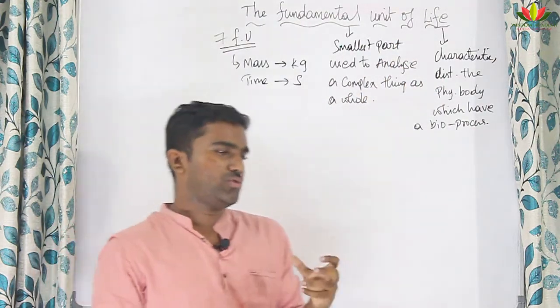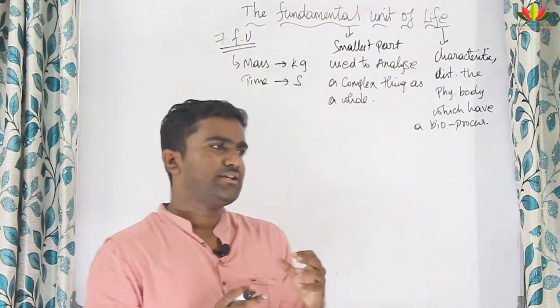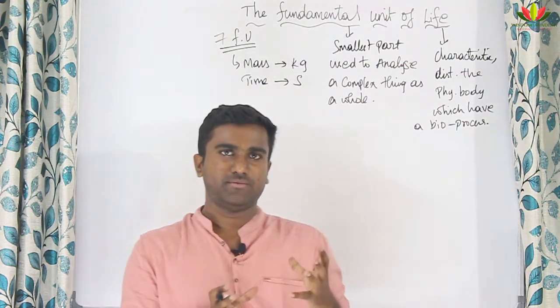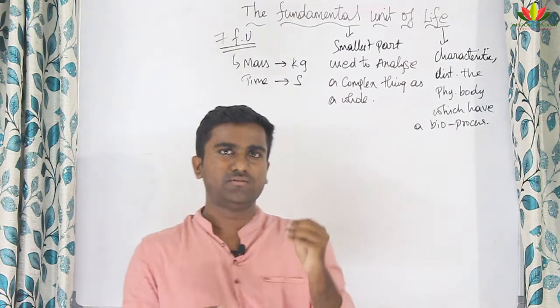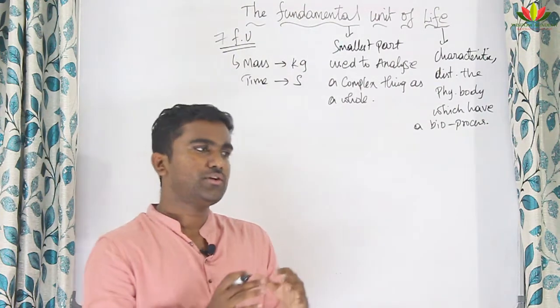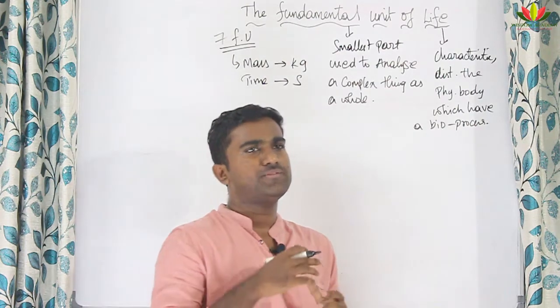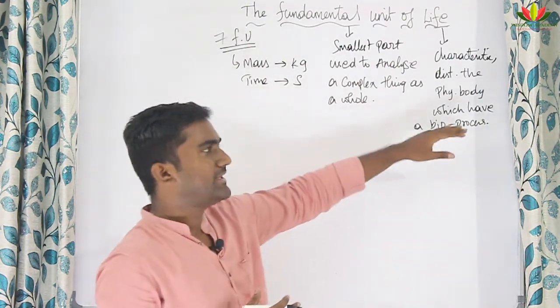We all know that in the universe, each and every thing possesses some physical body, because each and every particle has some mass and volume, so it occupies some space. But not every physical body has a biological process.